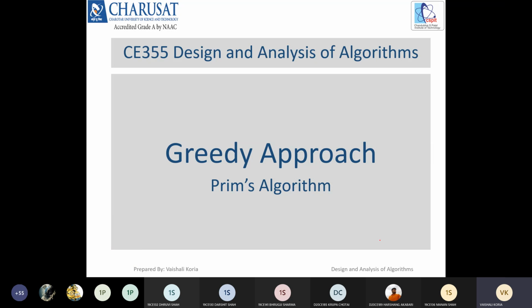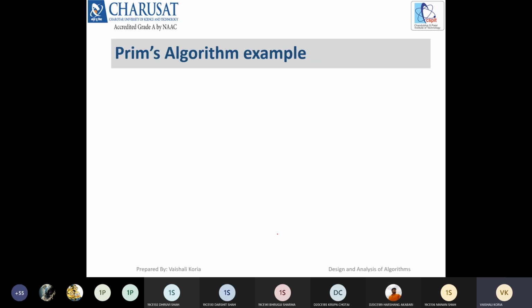Yes, ma'am. Okay, now we are going to understand Prim's algorithm, which is also used to find the MST, the minimum spanning tree. First we'll take an example of how it actually works. See, how are we learning any concept?